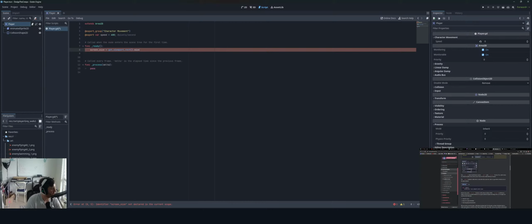So it's not called in the same scope. Identifier screen size not declared in the current scope. Huh? Why?